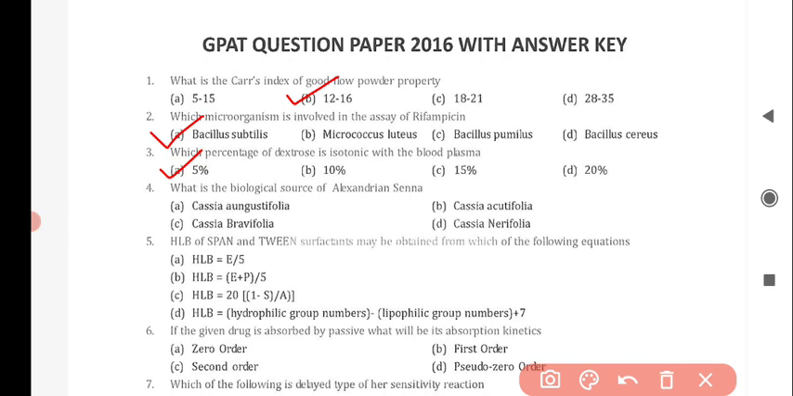Next question is, what is the biological source of Alexandrian senna? And the correct answer is option B, that is Cassia acutifolia. Next question is, HLB of Span and Tween surfactants may be obtained from which of the following equations? And the correct answer is option C, that is HLB is equal to 20 whole into 1 minus S by A. Next question is, if the given drug is absorbed by passive diffusion, what will be its absorption kinetics? And the correct answer for this question is option B, first order.